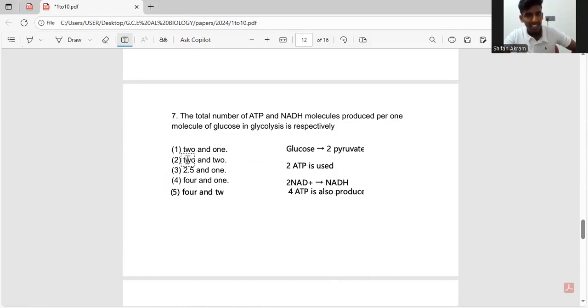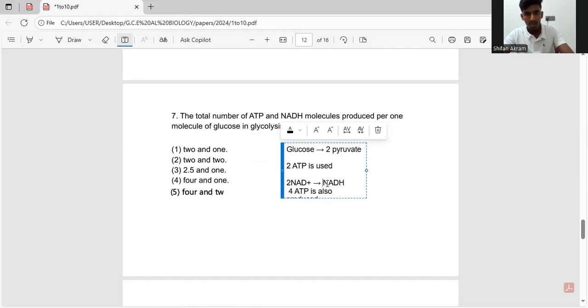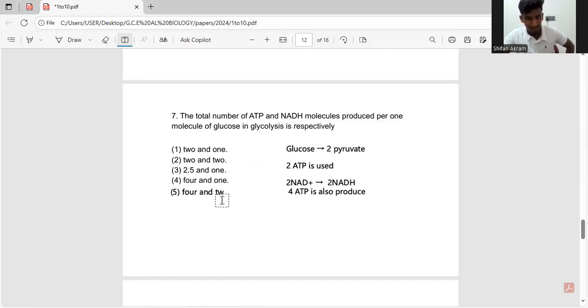So most students think it's 2 ATP, but the question is asking for the total number of ATP produced. So the total number of ATP produced is 4 ATP, and the total number of NADH molecules produced by the reduction of NAD plus is 2. So it's obviously the fifth answer, the 4 ATP and 2 NADH. So it's the fifth answer, remember that.